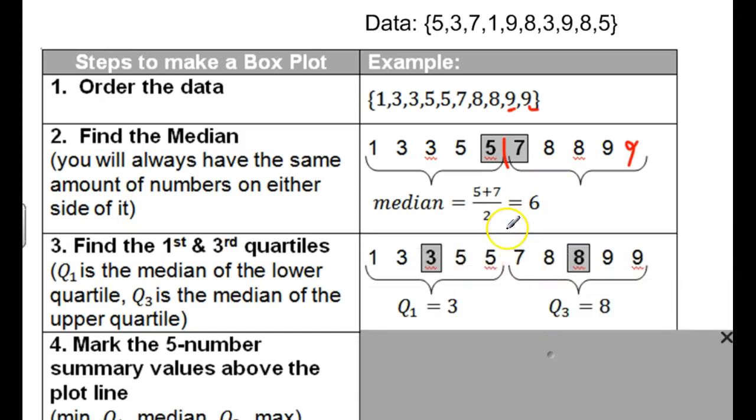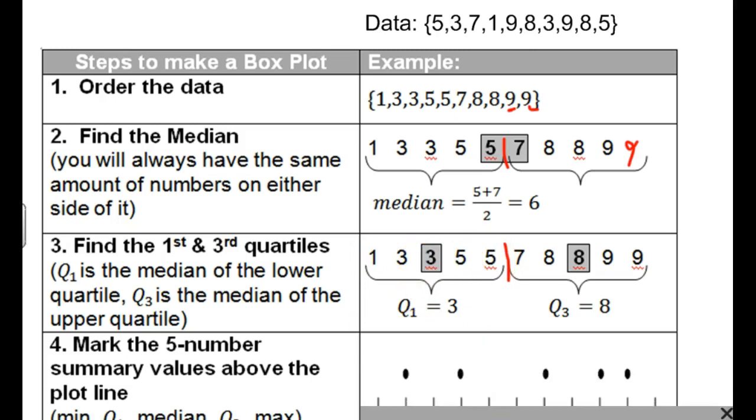Whenever you have an even number of values, you'll have to average 2 numbers to find your median. So once we've split that graph down the middle, there's 5 pieces of data on each side. Then I find the middle of that half, which would be 3, and the middle of this half would be 8. And those are Q1 and Q3. Again, the same thing applies. Since there's only 5 numbers there, I don't have to average 2 numbers. But you literally want to split it that way. We very rarely have to do that by hand, by the way.